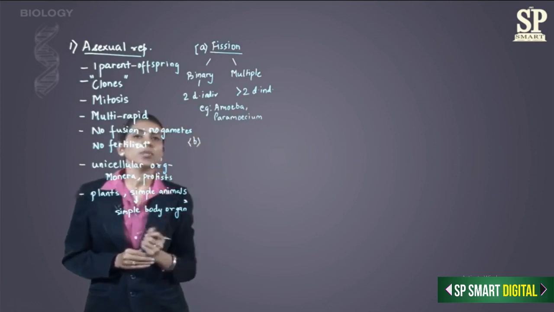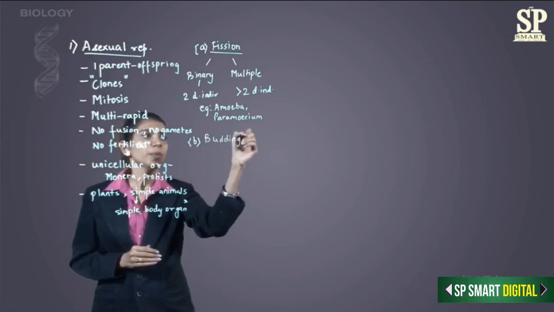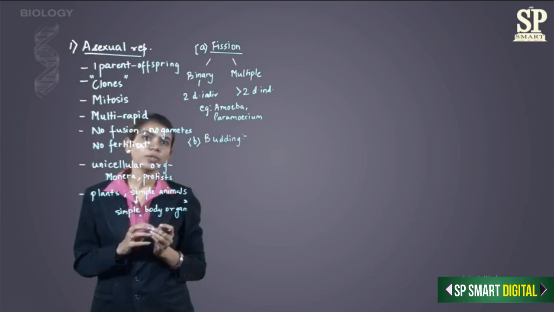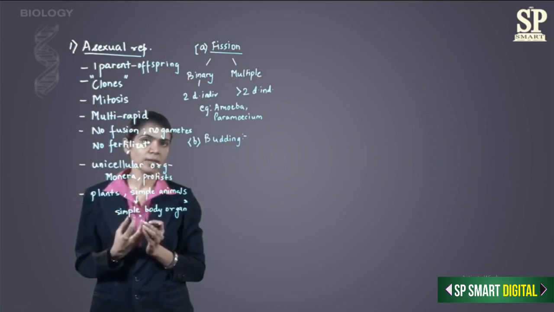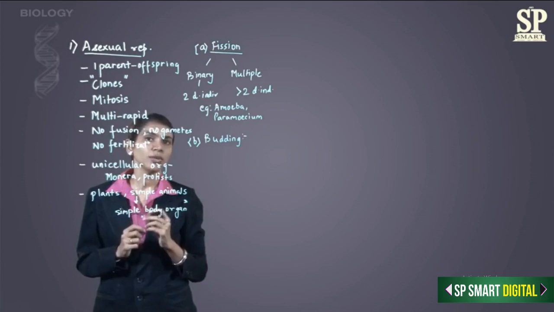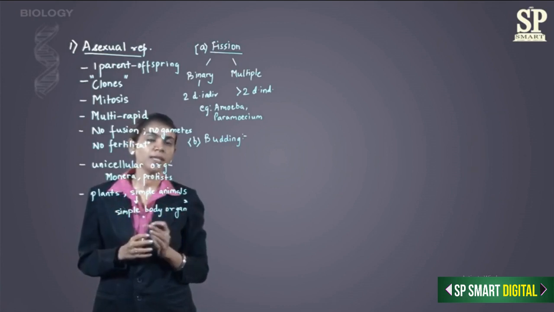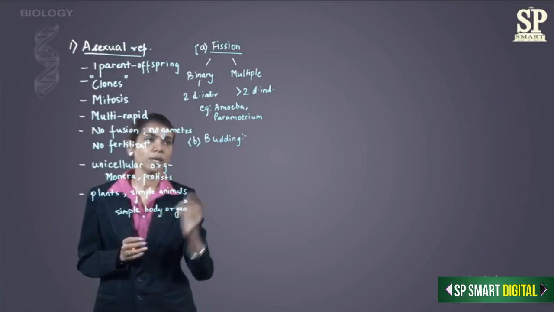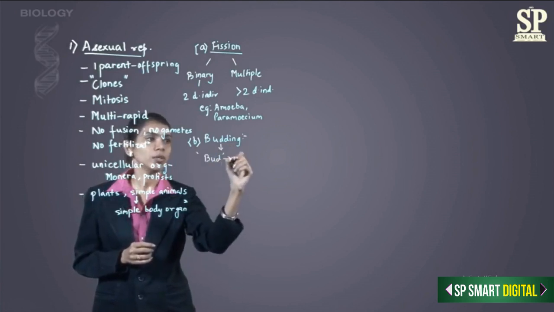coming to the second type of asexual reproduction, budding. In budding, there is an outgrowth which forms on one side of the cell. That means on one side of the parent body an outgrowth occurs. Then the nucleus of the parent cell divides. After division, the nucleus moves into the outgrowth. This outgrowth is called the bud. Now the bud has the nucleus and it is an outgrowth on the parent body. The bud now detaches from the parent body and it develops into an entire new individual. So here in budding, it is the bud which forms the new individual.